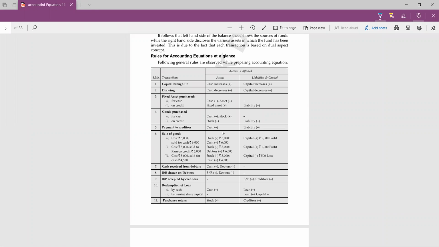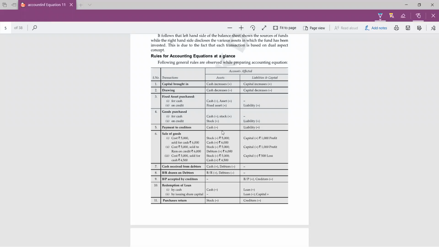Then sale of goods. Sale of goods can be done on three bases. When the goods are sold at cost price, then no profit, no loss. When goods are sold more than the cost price, then there will be profit. When goods are sold less than the cost price, then there will be loss. So in such a transaction, three accounts will be affected. Profit will always be added to capital, or loss will be deducted.